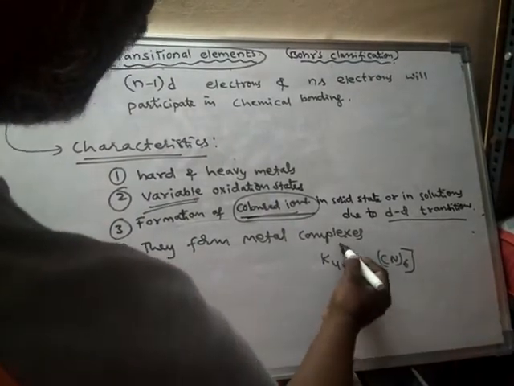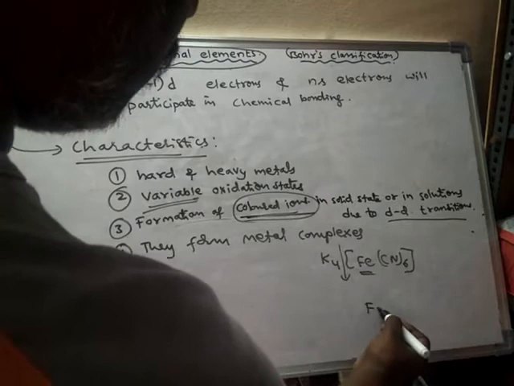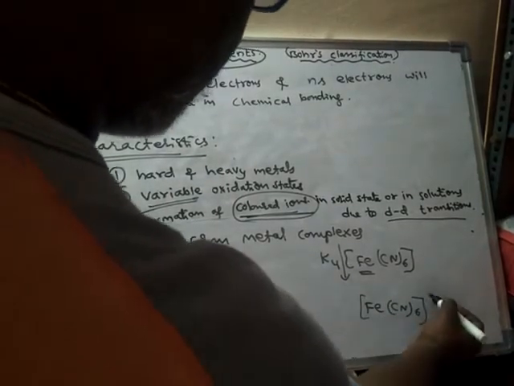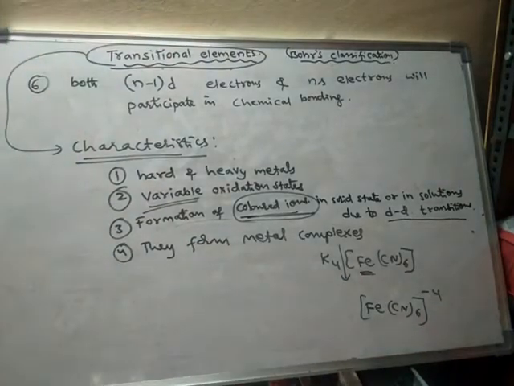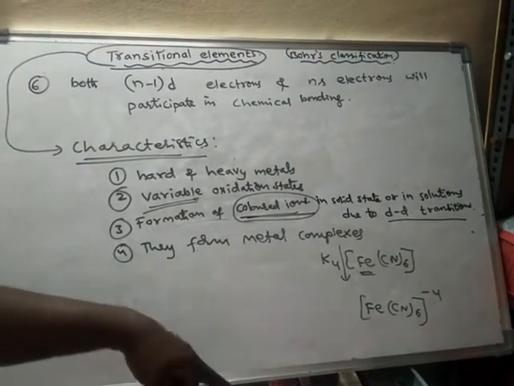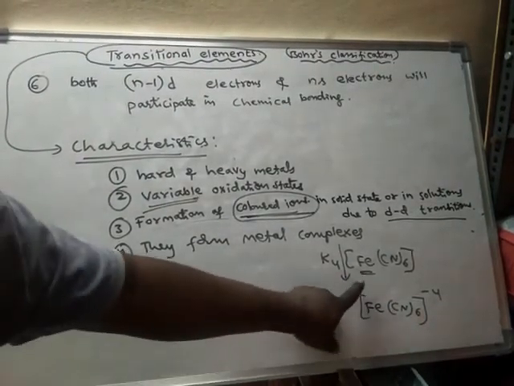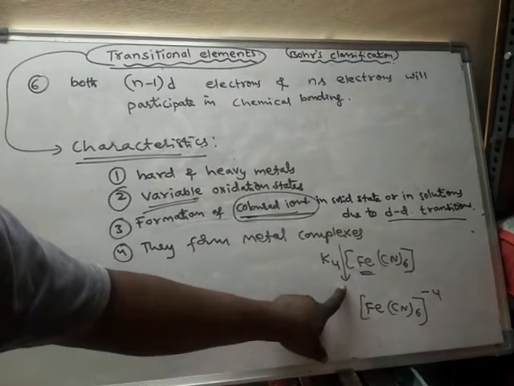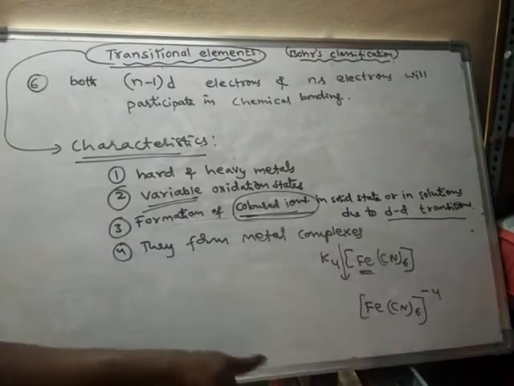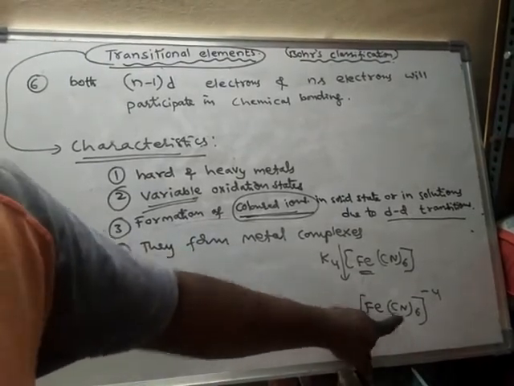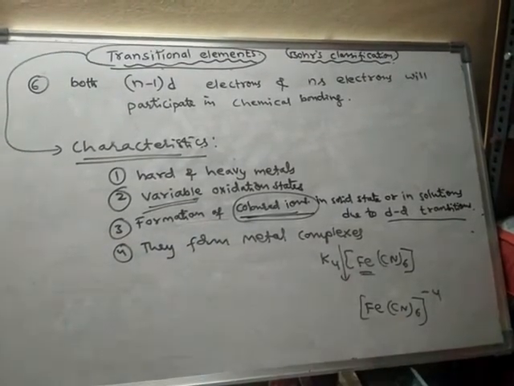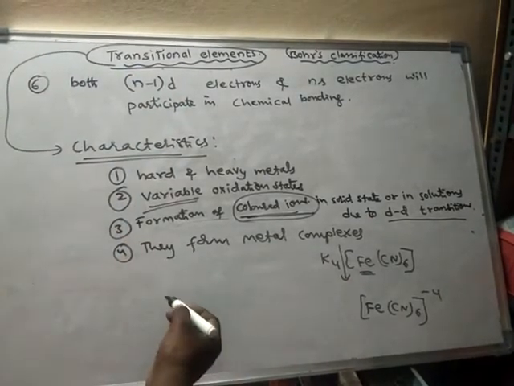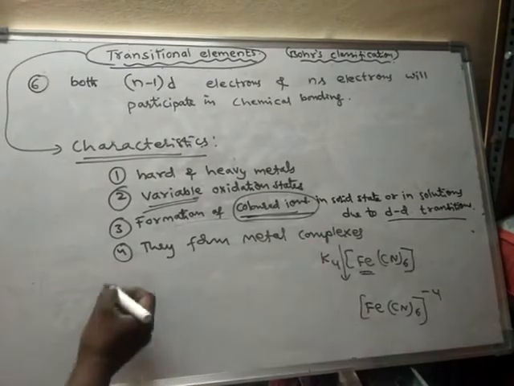If you break it down, it gives the complex ion [Fe(CN)6]4-. So these complex compounds, when broken down, form complex ions. This metal forms complexes with other atoms, hence these elements are said to form metal complexes.